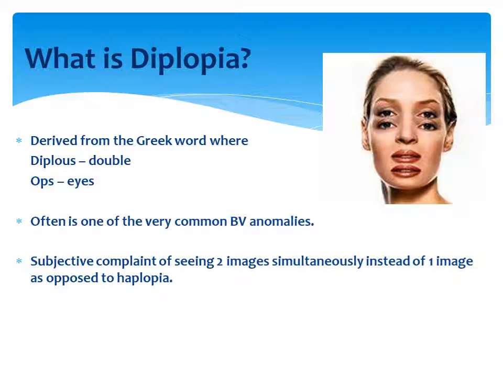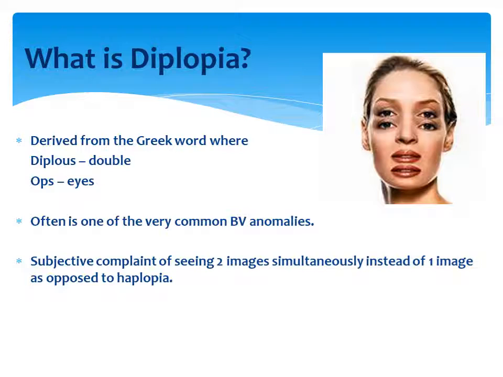But in case the brain is not able to merge the two images, then what happens? The individual sees two images instead of one image of one particular object. And that's what we call diplopia. Therefore, we consider diplopia as one of the most significant binocular vision anomalies, because here the two eyes are failing to work as a team. So here the patient complains of seeing two images simultaneously instead of one image, as opposed to haplopia.